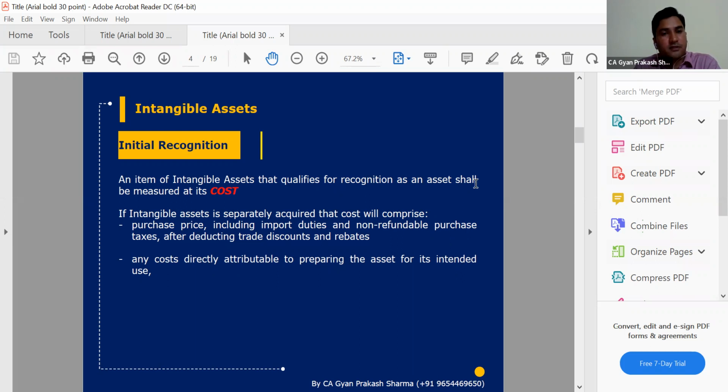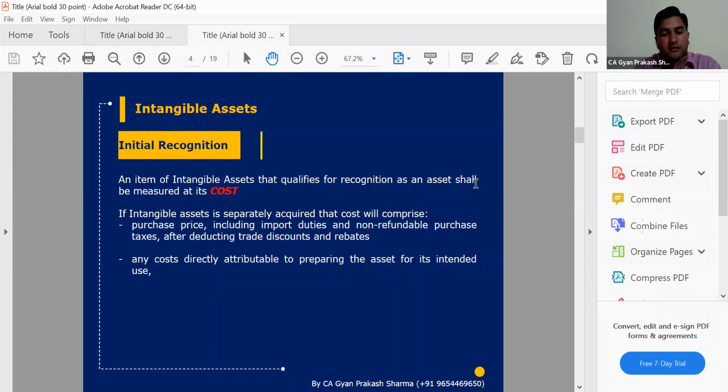If we acquire some intangible asset from outside, like a trademark, patent, or brand, then the actual direct price which we have paid will be a part of the intangible asset. In the same way, any non-refundable duties or taxes, any additional amount which we have paid to the supplier or government, will also be a part of the intangible asset. There is no difficulty here.